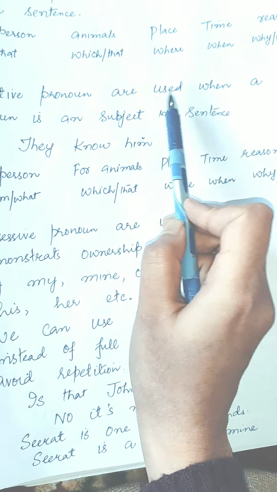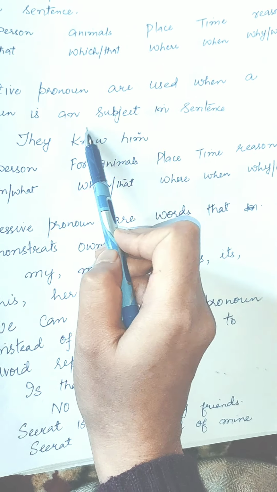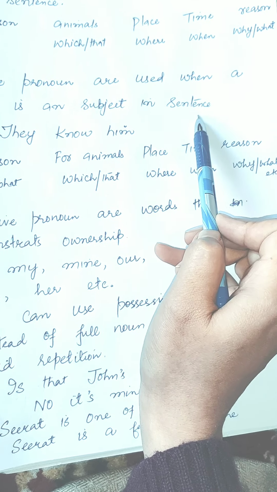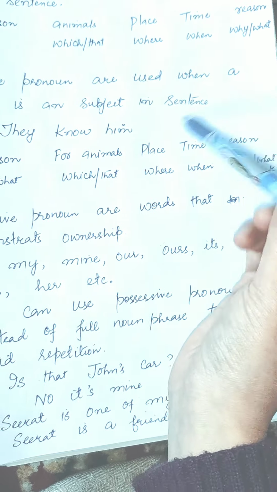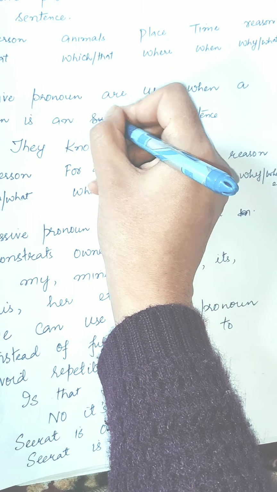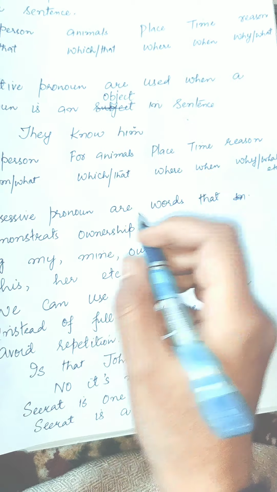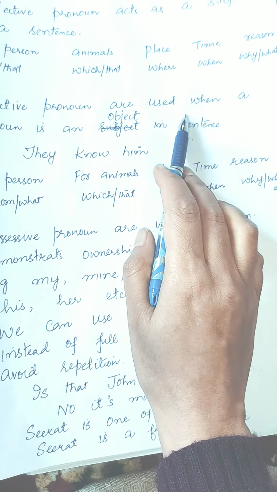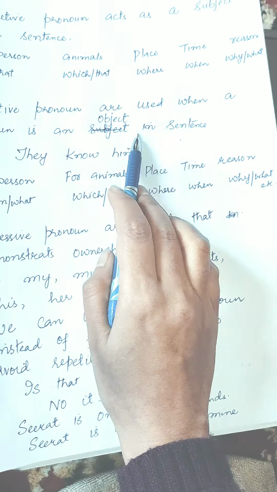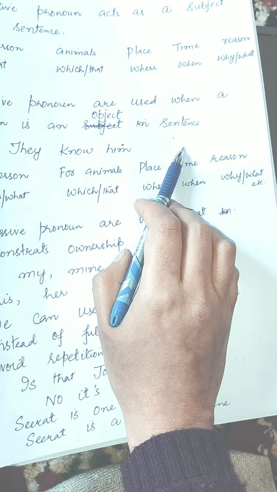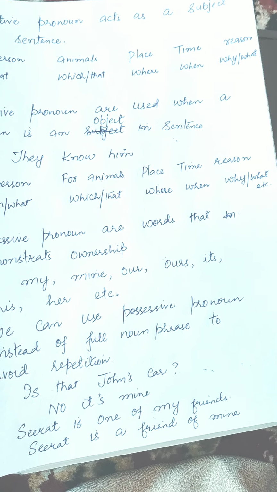Objective pronouns are used when a pronoun is an object in a sentence.